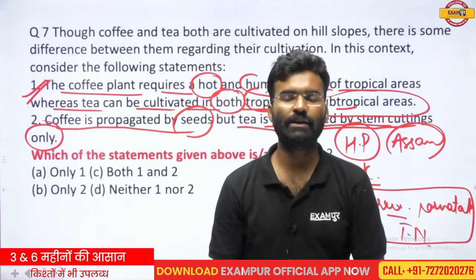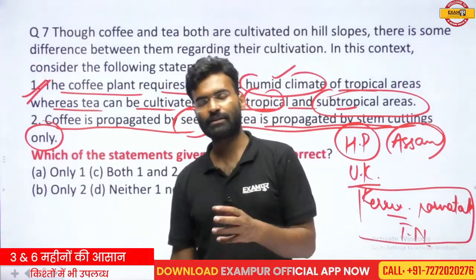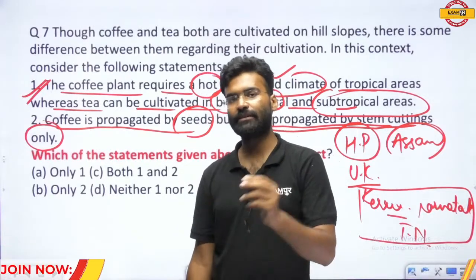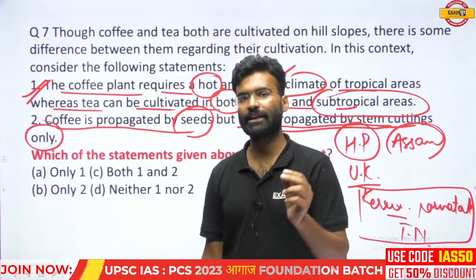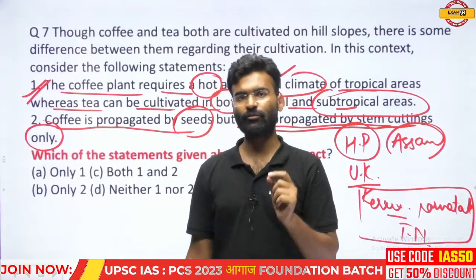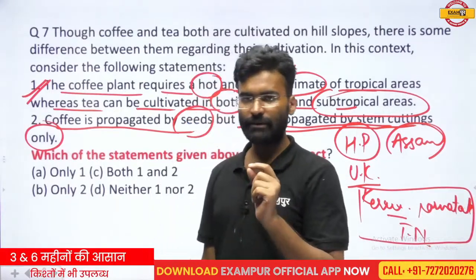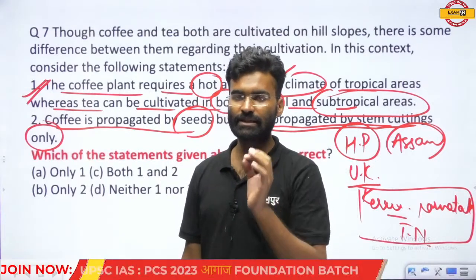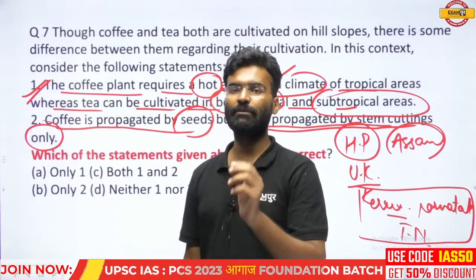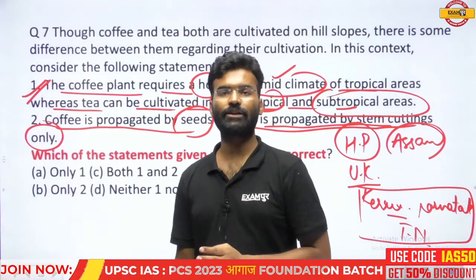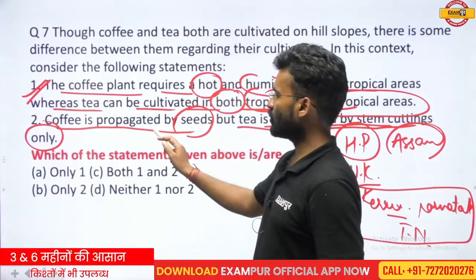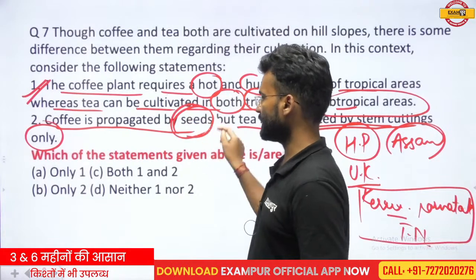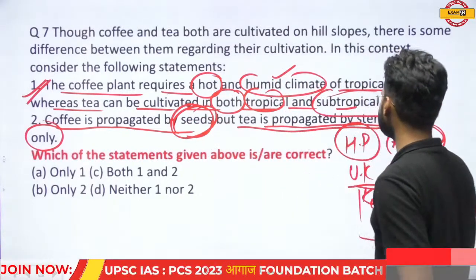Such extreme words make it easy to eliminate such statements. Most of the time, not always, most of the time, an extreme word will help you to eliminate that particular statement. So coffee is propagated by the seed, it is correct, but tea is propagated by stem cutting only.